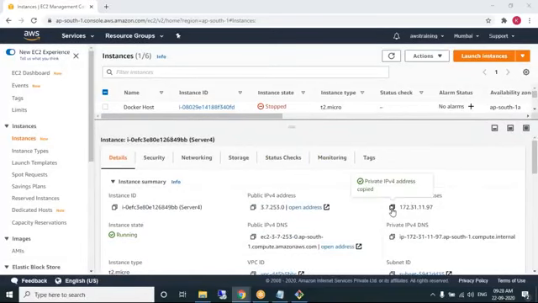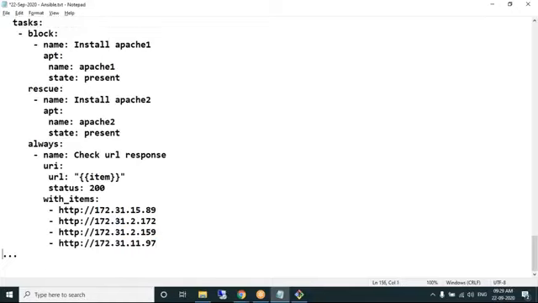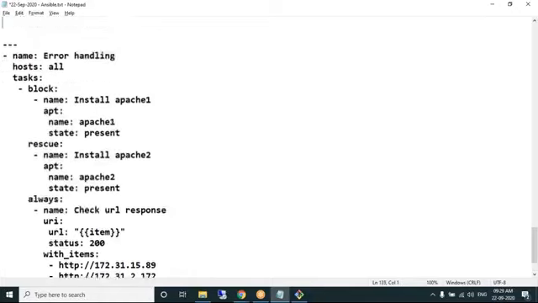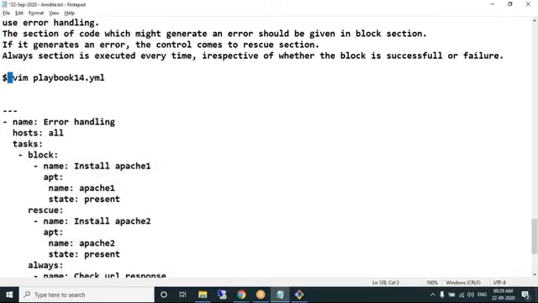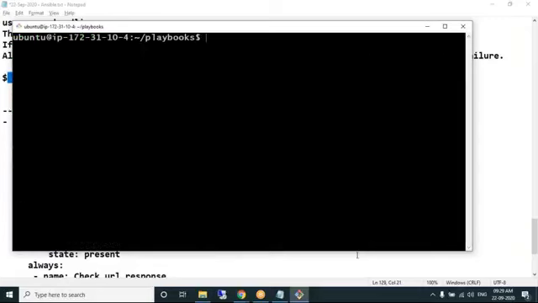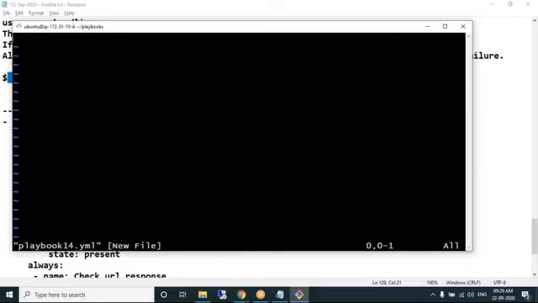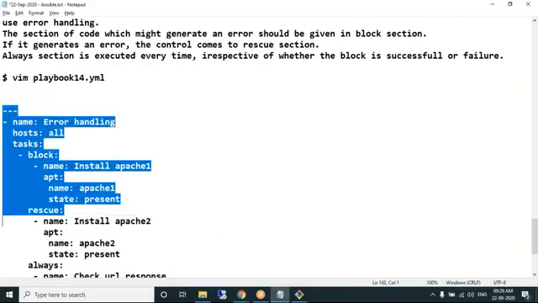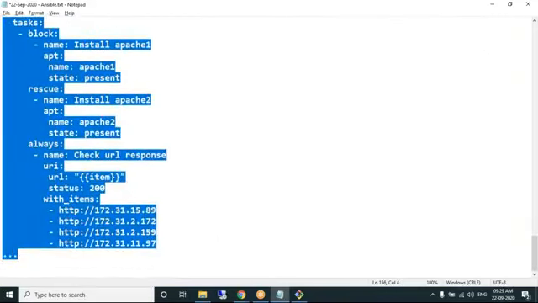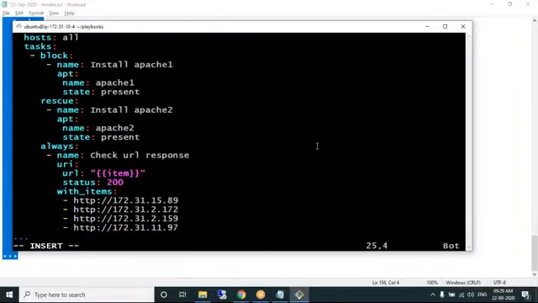Server 4 private IP. I think the URI module is giving some error. Not sure, let me check. Insert mode. But you'll understand how exactly the block section and rescue section work.